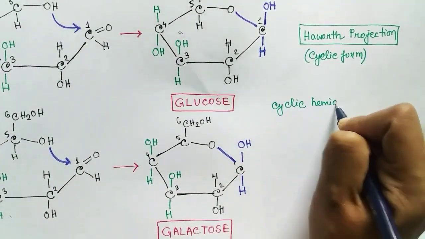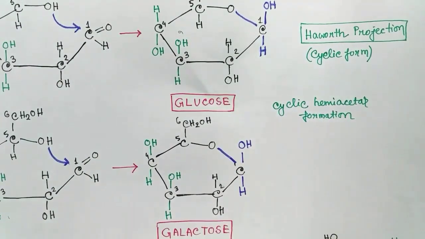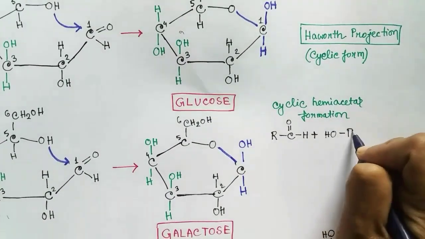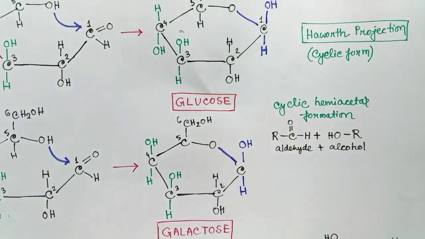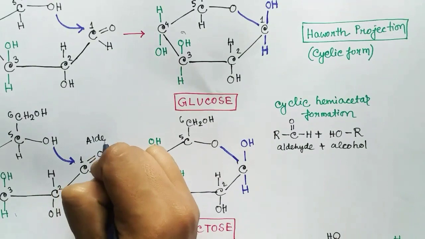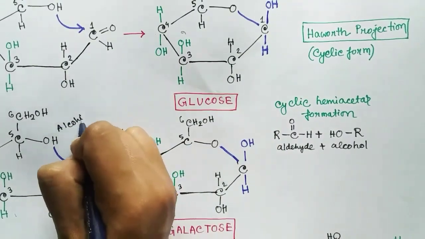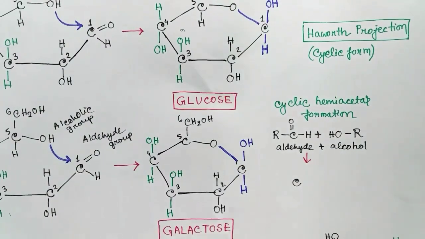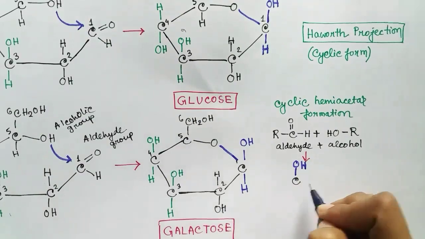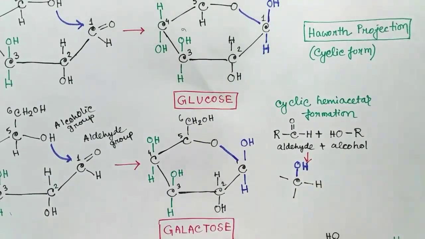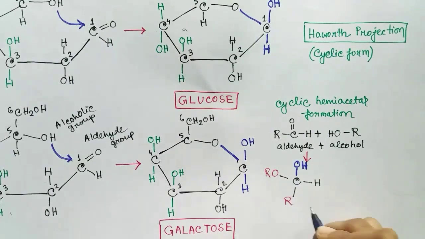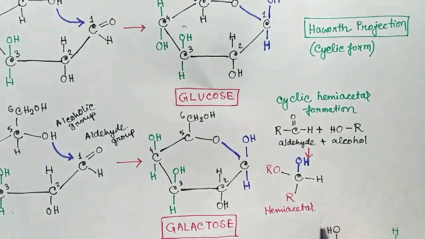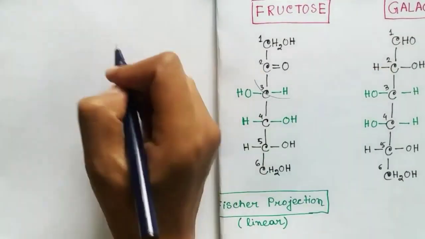I mentioned the formation of hemiacetal in both the case of glucose and galactose. So let's see what hemiacetal formation is. Hemiacetal is formed when an aldehyde group reacts with an alcoholic group. So this is the aldehyde group and this is the alcoholic group, that is the OH group. When they react, what it forms is the hemiacetal. The hemiacetal carbon will be the first carbon which was having the aldehyde group, and the hemiacetal looks something like this.